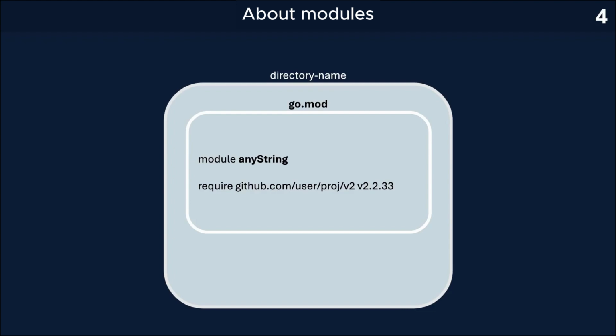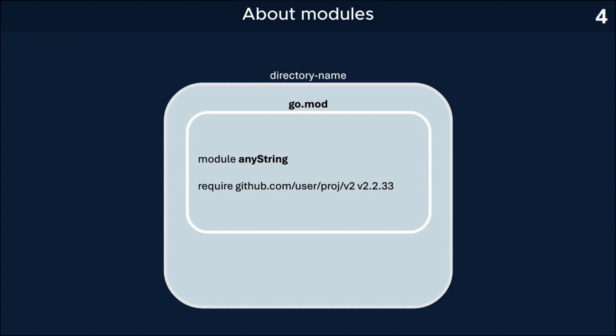Now let's touch on the concept of an application. A module can include one or more applications. Applications, in turn, consist of packages: at least one is main, plus a set of packages from our module or third parties. Applications become separate binaries, that is, a separate binary equals a separate application.